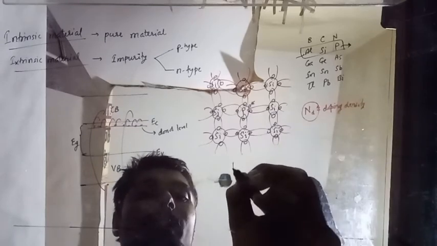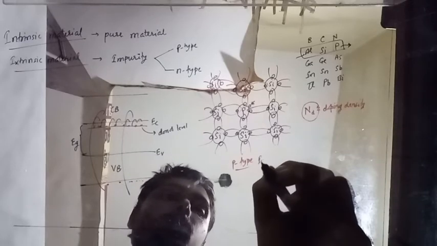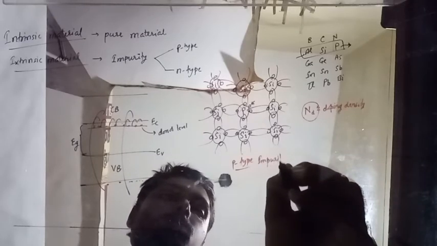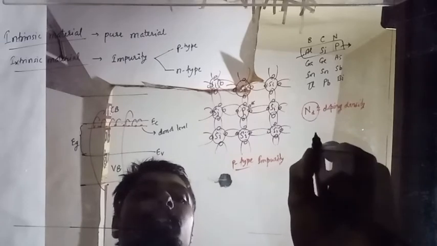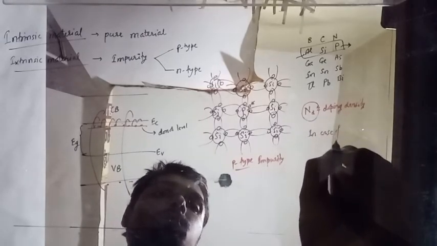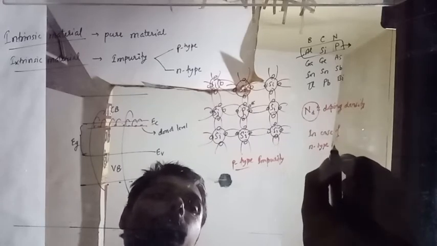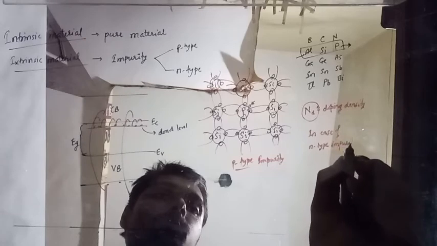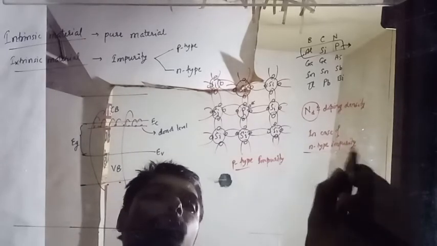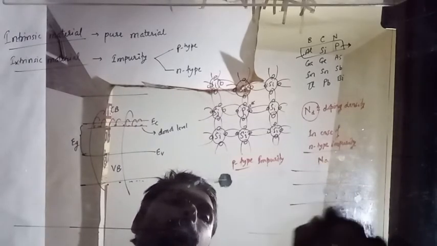And when we talk about p-type impurity, and in the case of p-type impurity, what will happen? We say an acceptor level, and the acceptor level will be below.